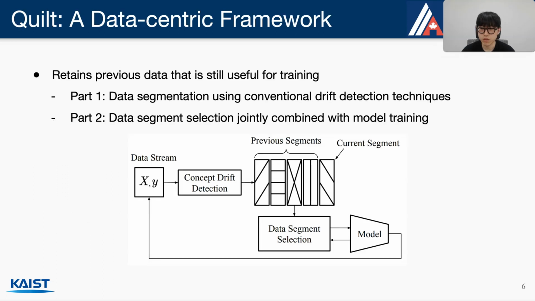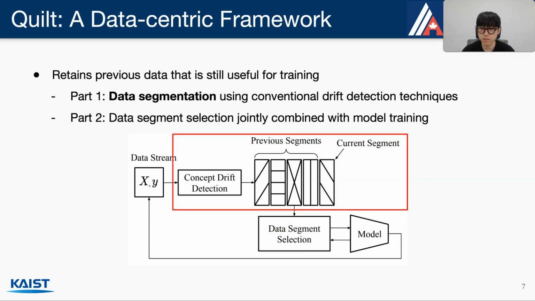So we propose a data-centric framework called Quilt that retains previous data that is still useful for training. And the overview of Quilt is shown in the figure. We can divide the framework into two parts. The first part is data segmentation. Since individual sample selection is inefficient, we first group samples that have the same concept into data segments by applying existing concept drift detection methods.